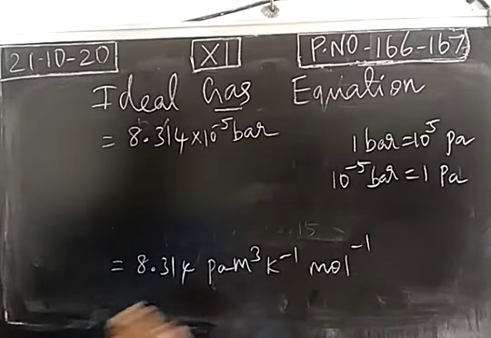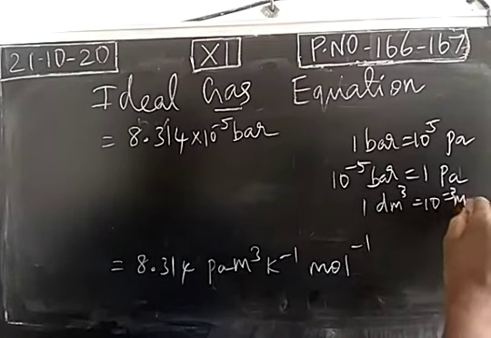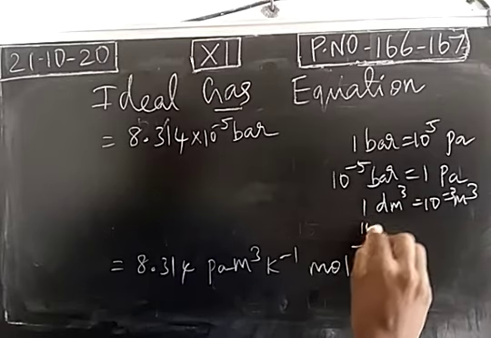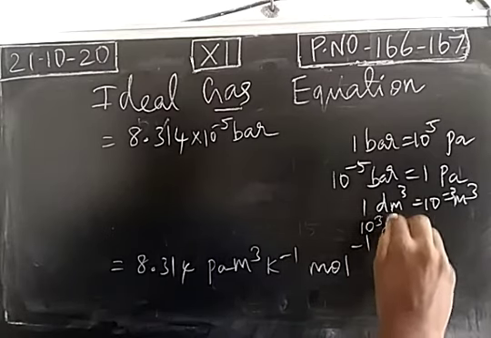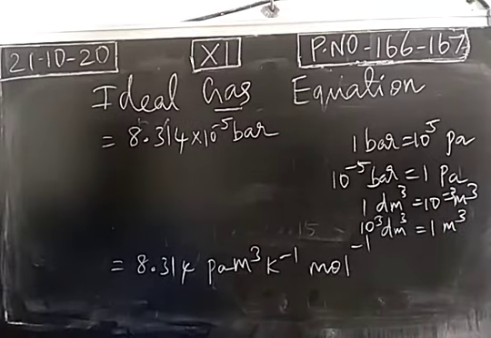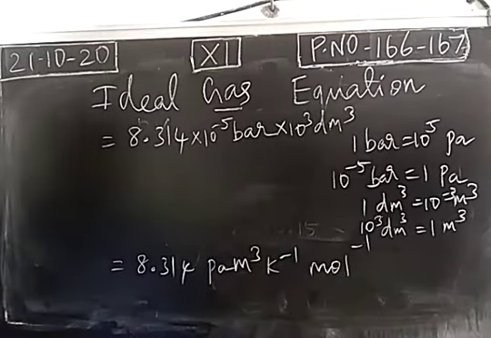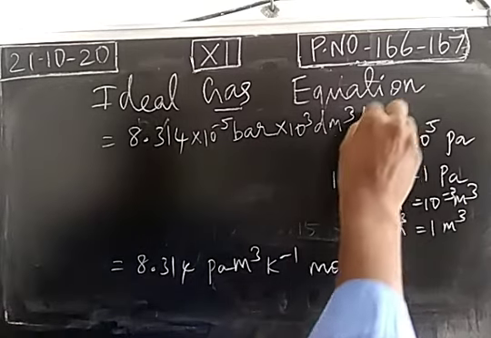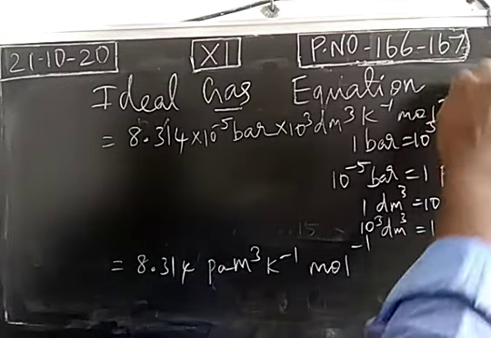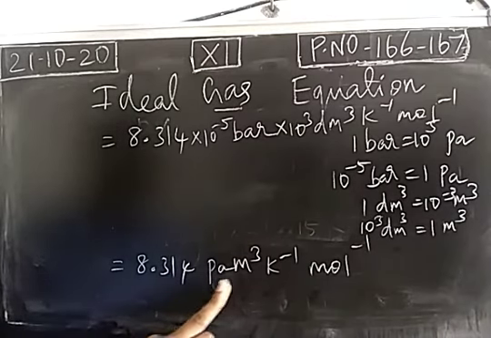Then 1 decimeter cube is equal to 10 power minus 3 meter cube, that means one meter cube is nothing but 10 power 3 decimeter cube, per Kelvin per mole. So this is the value we obtained, 8.314 Pascal meter cube per Kelvin per mole.